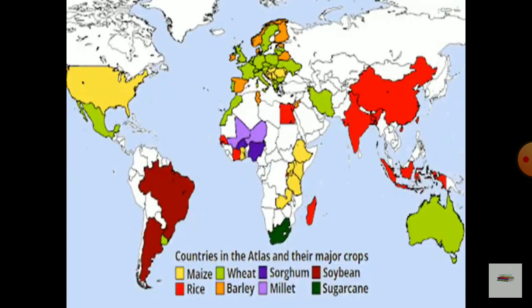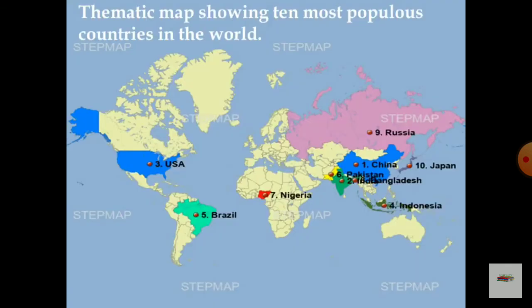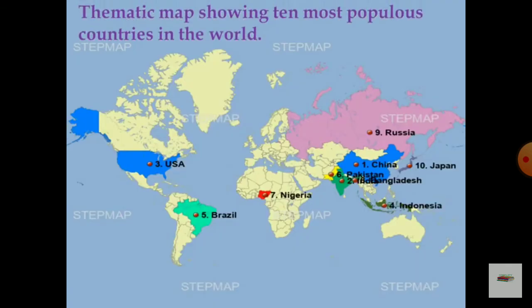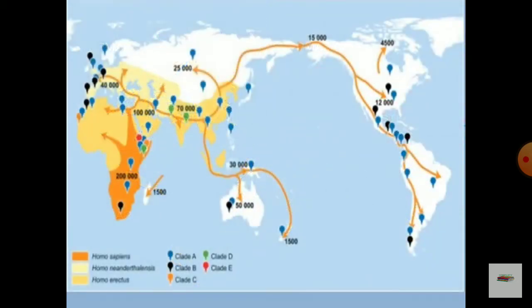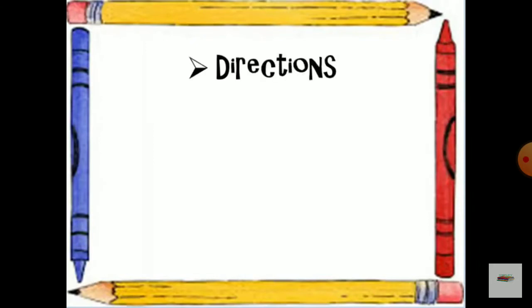Third, thematic maps. Thematic maps give us information about a particular theme within a certain area, for example rainfall, crops, minerals, industries, and population. Next, navigation maps. Navigation maps are road maps, hiking maps, and bicycle maps, which give us information on where we are and the direction to take. These four types of maps are very important.